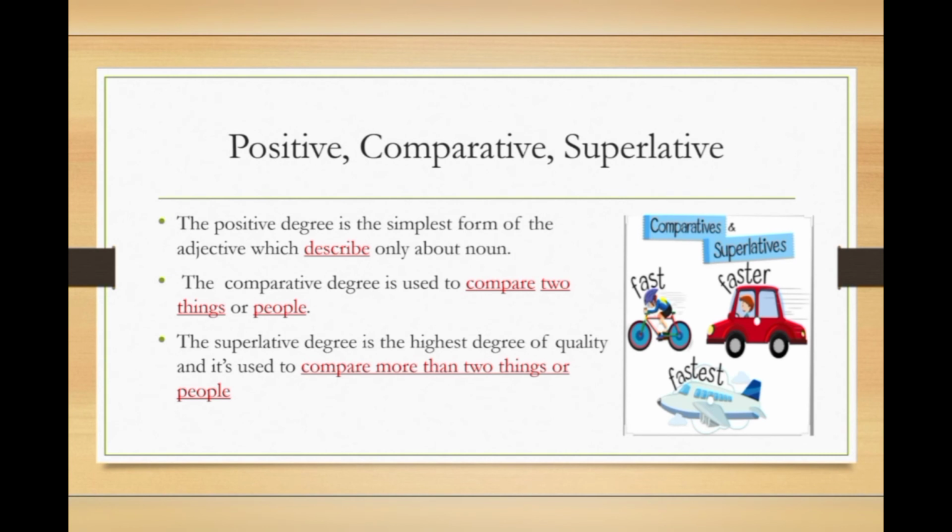Now let's learn the difference between positive, comparative and superlative. The positive degree is the simplest form of the adjective which describes only the noun. Second, comparative. The comparative degree is used to compare two things or people. Third, the superlative degree is the highest degree of quality and it's used to compare more than two things or people. For example, see, cycle is fast, okay, but car is faster than cycle. And the superlative degree is here, aeroplane is fastest of all, cycle or car.